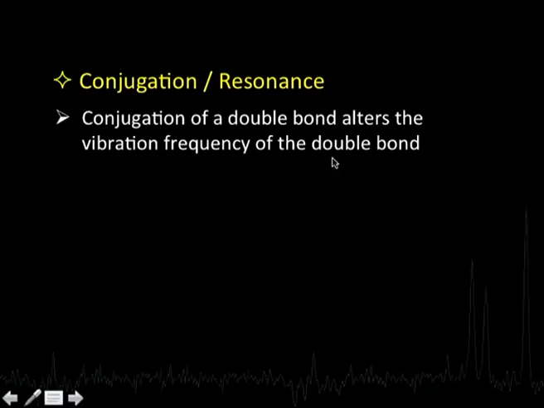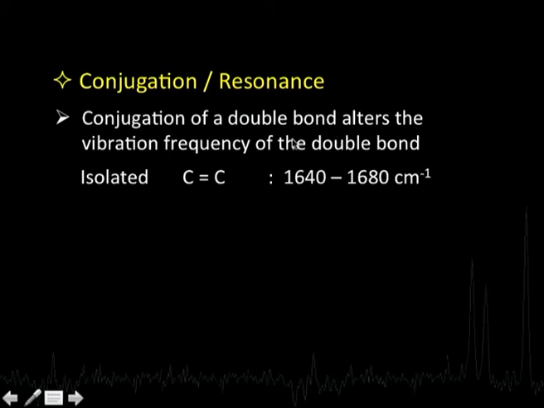Okay. Now, let us move on to another effect here, that is conjugation or resonance. Basically, because of conjugation of a double bond, the vibration frequency of the double bond gets altered. Now, what basically happens is, suppose you have a double bond and it undergoes conjugation. As a consequence, the vibration frequency of this double bond decreases.